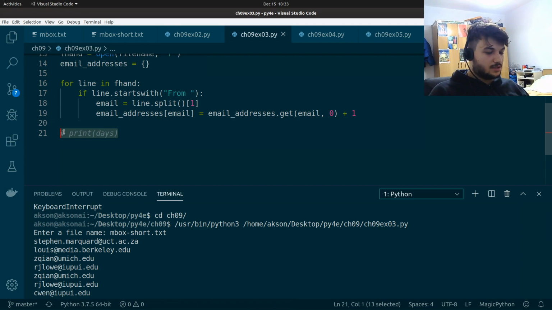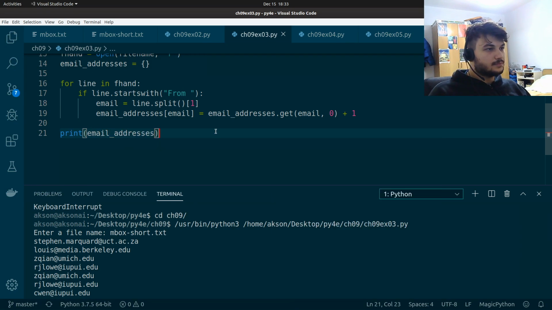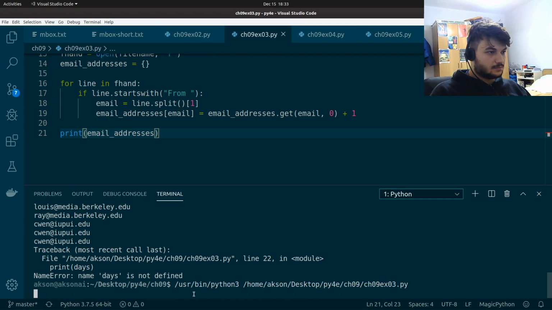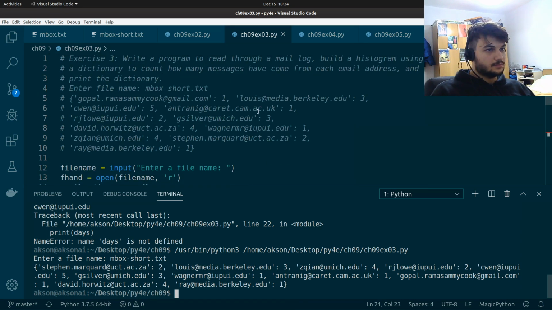In the end, we just need to print this dictionary email addresses. Let's run this and see. mbox-short.txt, and we get this 2, 3. Let's check it here. So for Gopal, sorry if I'm pronouncing that wrong, it's 1. Okay, so this seems to be working just as we want it to.